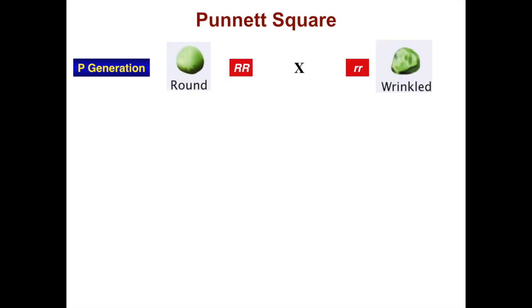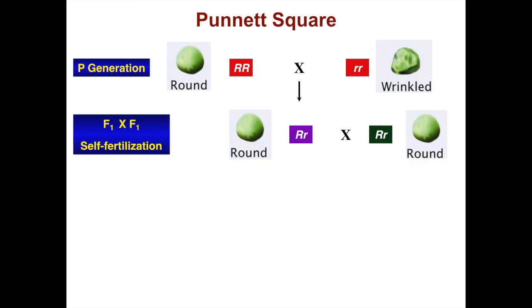So if you have a P generation where you have homozygous round and homozygous wrinkled parents, and then you allow the next generation to self, in the F2 generation, you get different possibilities of gametes.